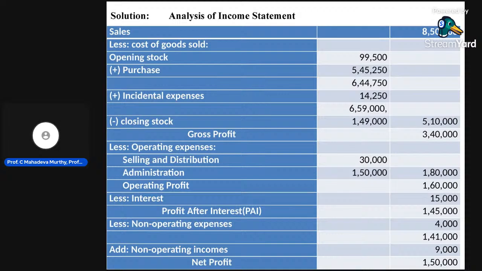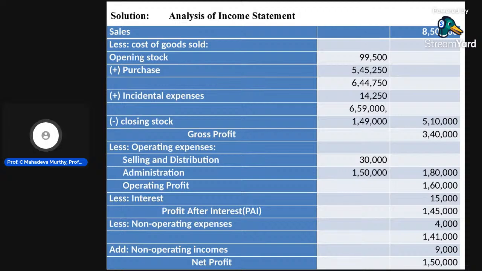Opening stock plus purchases plus direct expenses minus closing stock; closing stock is also provided, 1,49,000. Then cost of goods sold is equal to 5,10,000. 5,10,000 is the cost of goods sold.